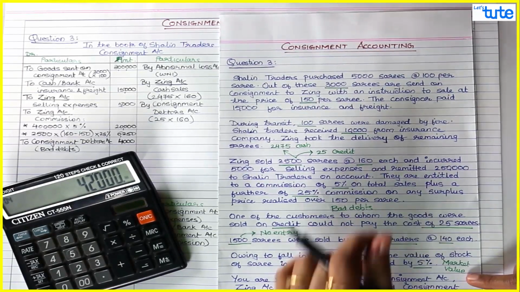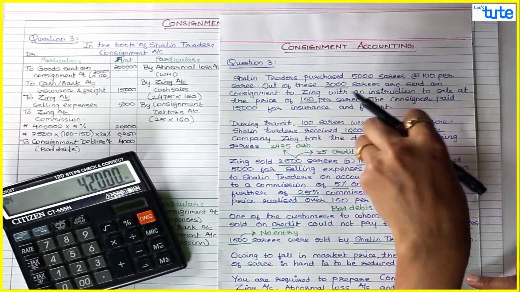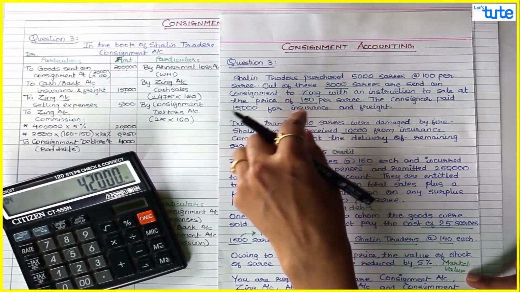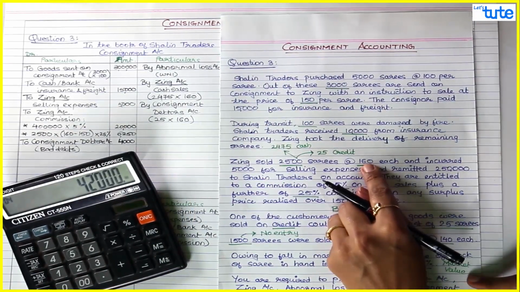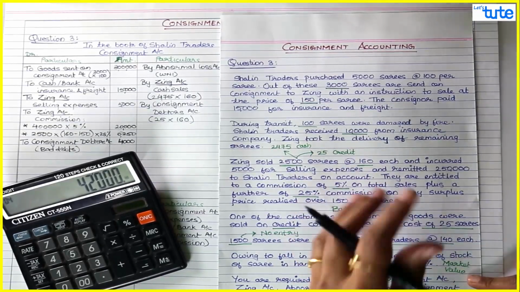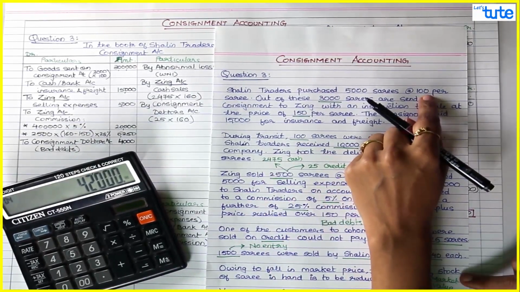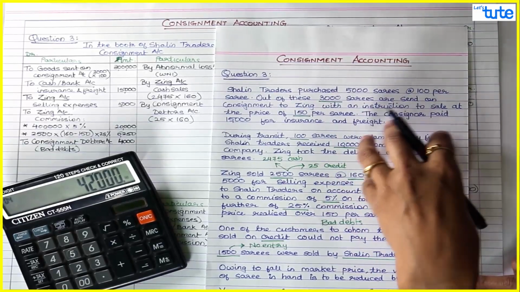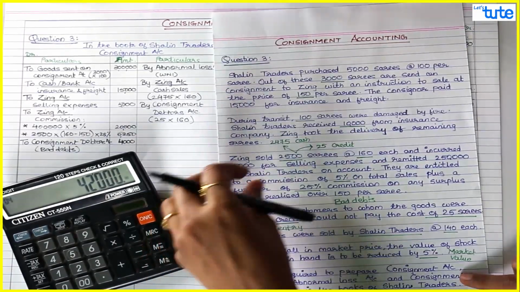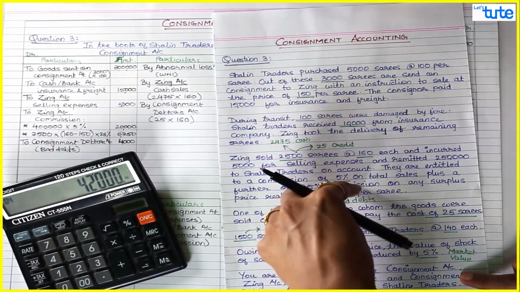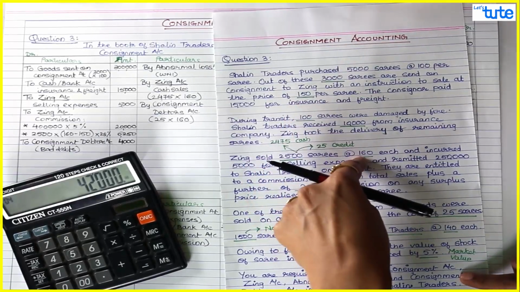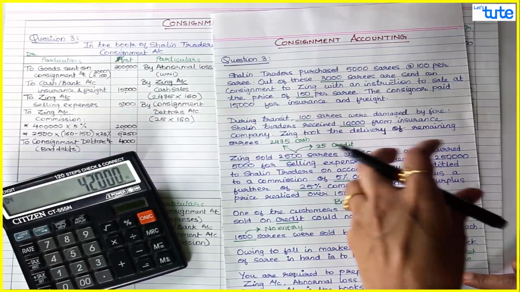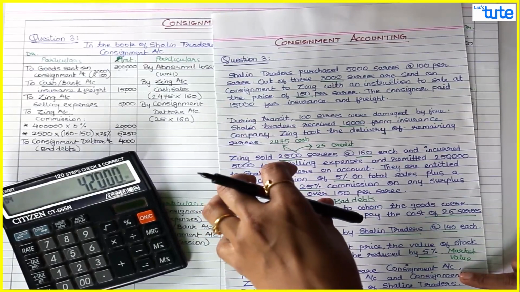Now these sarees are worth 100 rupees. Though it was instructed to sell at 150 and the consignee sold at 160, the market price or purchase price of these sarees was 100 rupees, and now the price has reduced. Now you cannot say the price is reduced from 150 or 160, because these were the prices decided by the consignor or consignee to sell their sarees, okay?